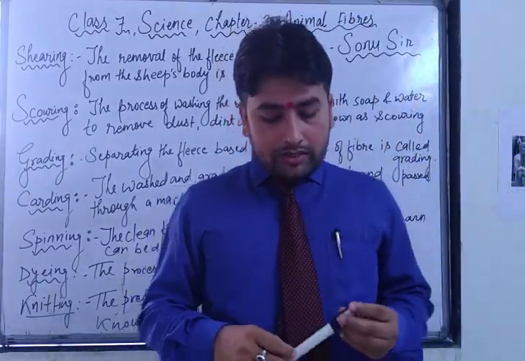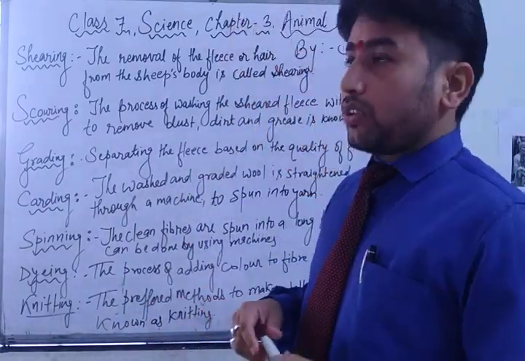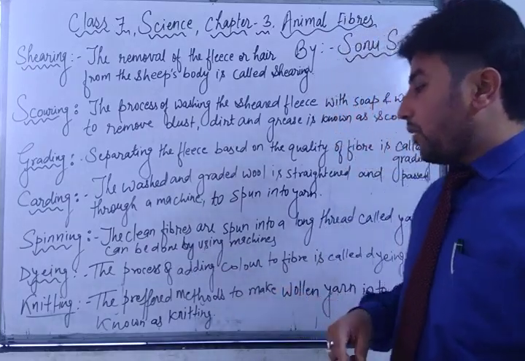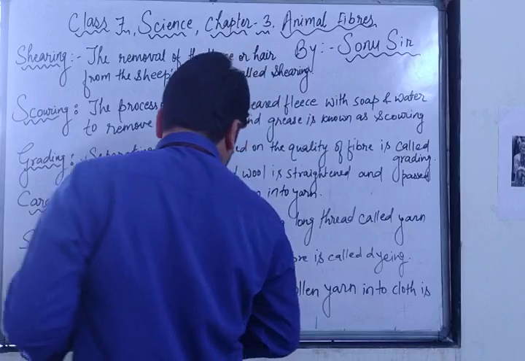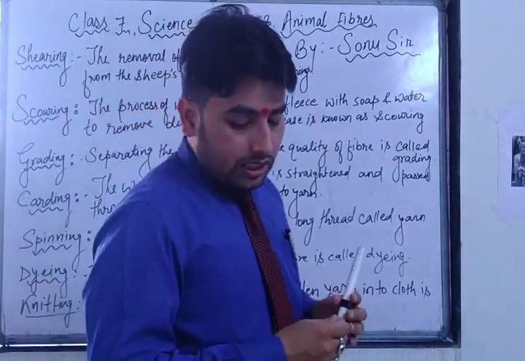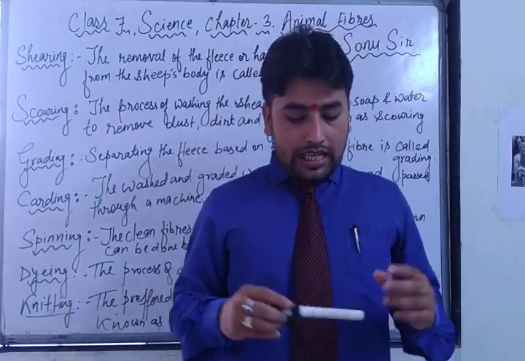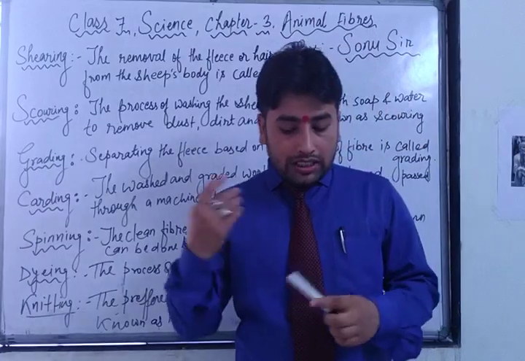The process, especially whenever we are adding color to the fiber, fabrics or yarn, is called dyeing. Last but not the least, knitting. The preferred method to make woolen yarn into cloth is called knitting. Means once the wool is prepared, now we are going to make clothes from the yarn, and that process is called knitting.